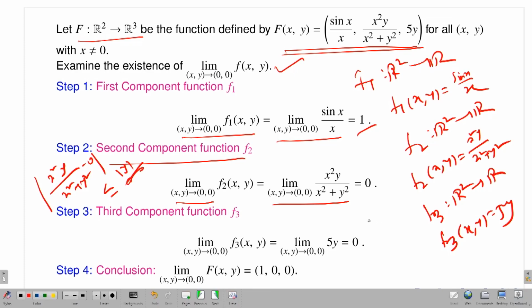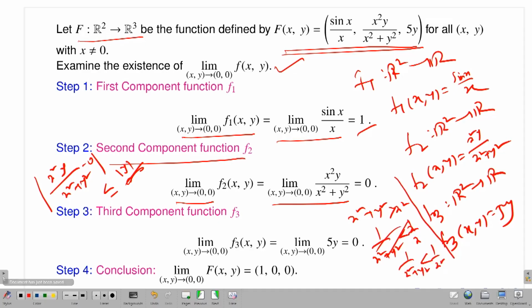Now this is always dominated by mod y, because x squared plus y squared is always greater than x squared. Therefore 1 by x squared plus y squared is always less than 1 by x squared, so this is always true. Therefore, this quantity I can always make less than the modulus of y. Now, if (x,y) approaches 0, the right hand side approaches 0, and therefore the left hand side goes to 0. That is why this limit exists and is equal to 0.